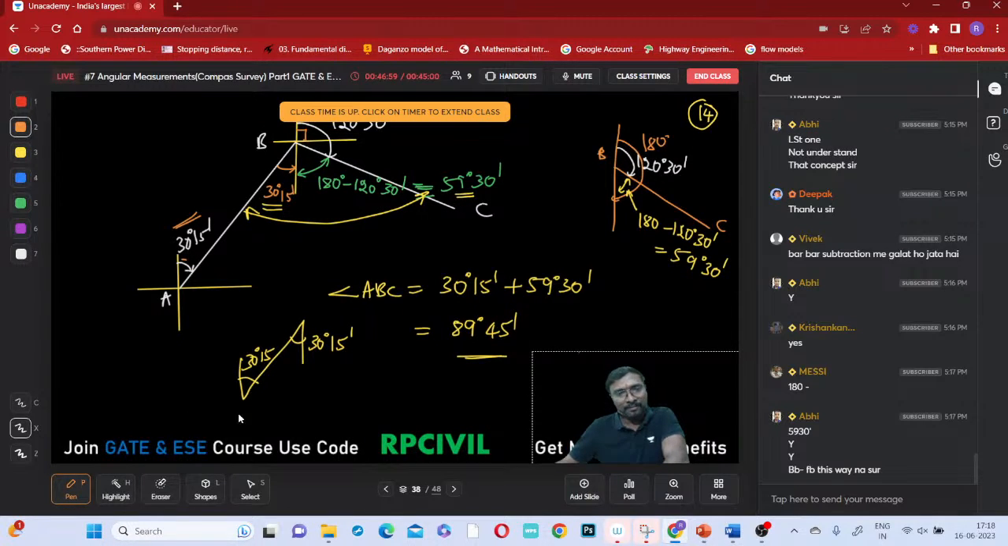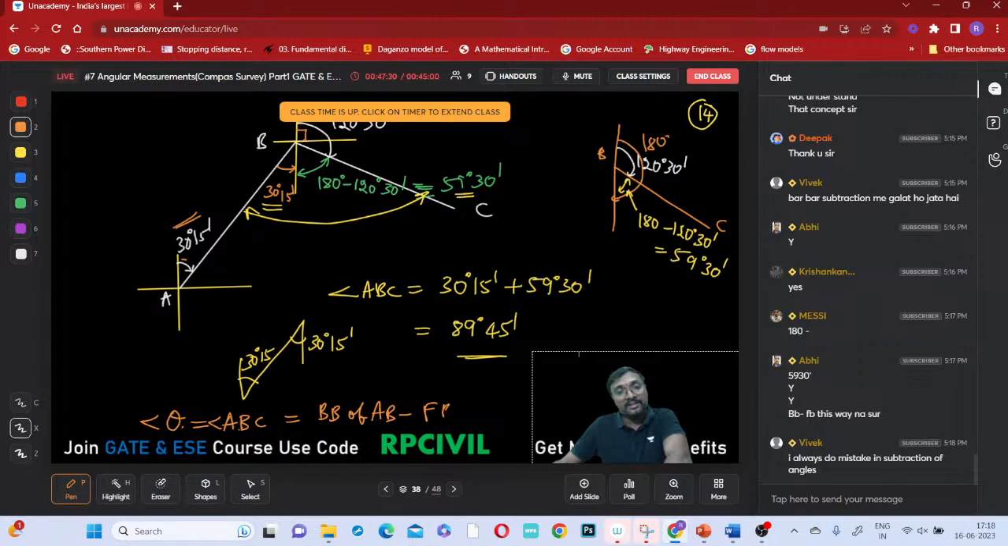What is that theta angle? Theta is equal to which one? I told you to use this diagram always. You will get the answer correctly, right? Angle ABC will be equal to which one? If you just observe, it is the back bearing of this preceding line minus the forward bearing of this succeeding line. So back bearing of this AB minus the forward bearing of this BC, right?